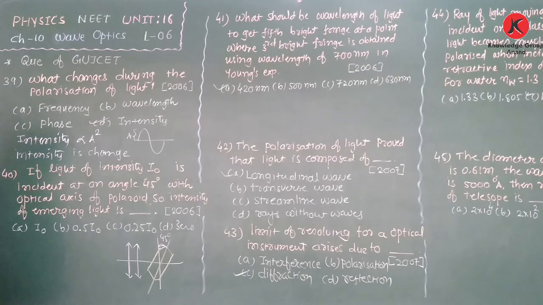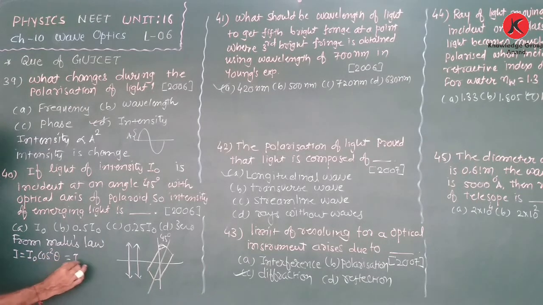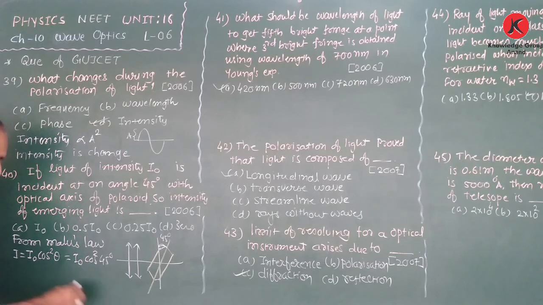From Malus law, we know that I is equal to I0 cos square theta, which is I0 cos square 45 degrees. Cos 45 is 1 upon root 2.